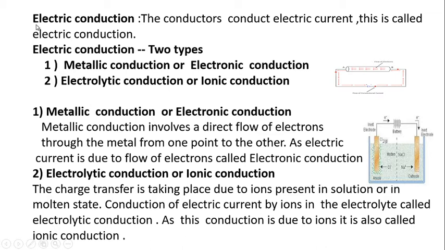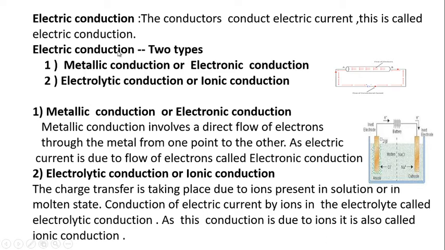Now, the next term we are going to see is electric conduction. What is electric conduction? The conduction of electricity is the electric conduction. Where does conduction of electricity take place? In the substances. The substances which conduct electricity are called conductors. So by the conductors the electric current is conducted, and that is called electric conduction.